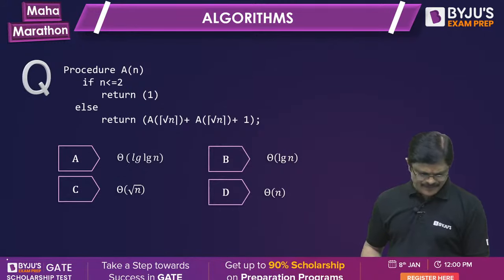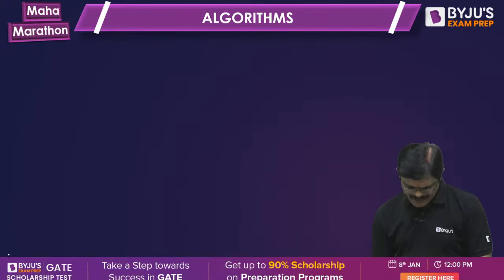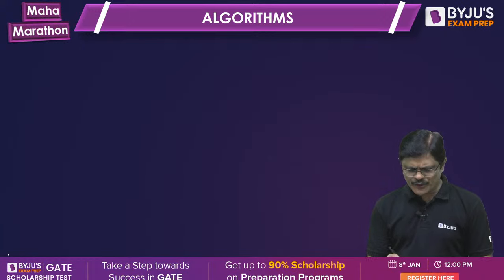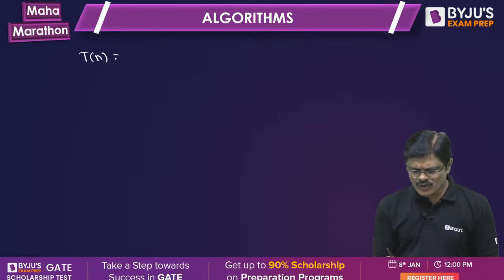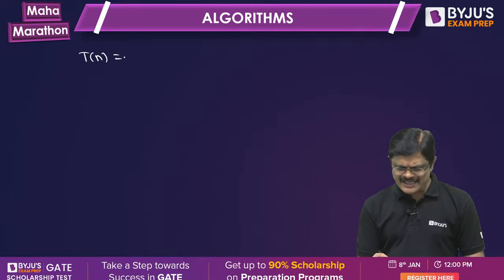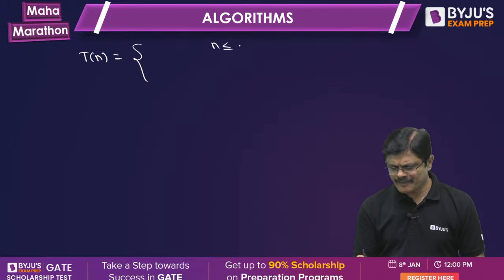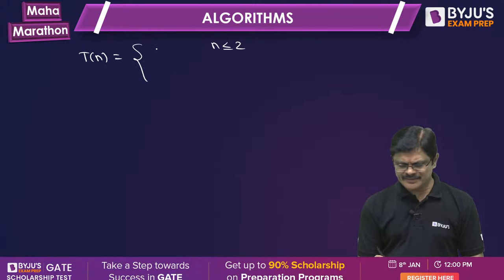Now look here, sir. If you take this particular problem, here A(n) is the time complexity, so you can write A(n) or T(n). So what is the time complexity here? For n less than or equal to 2, it is constant.